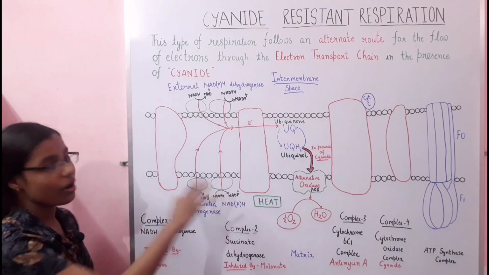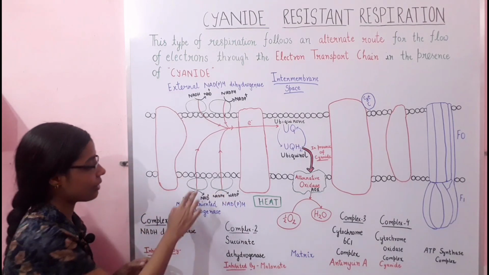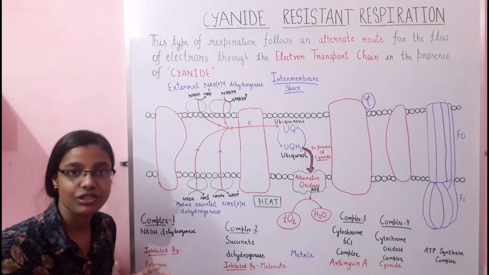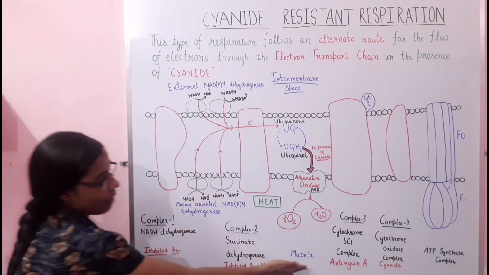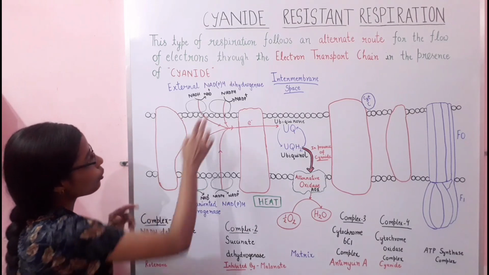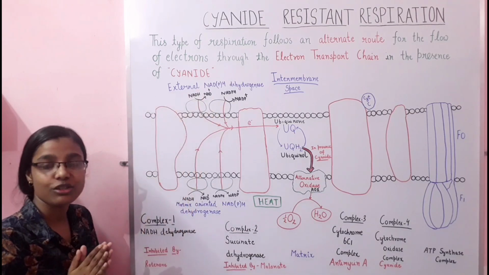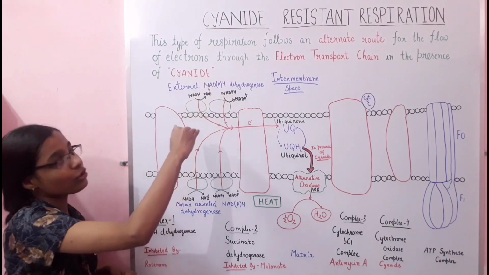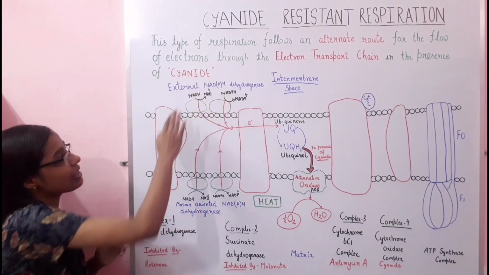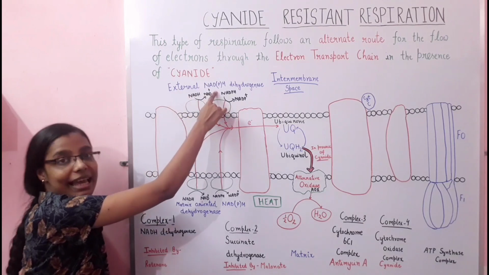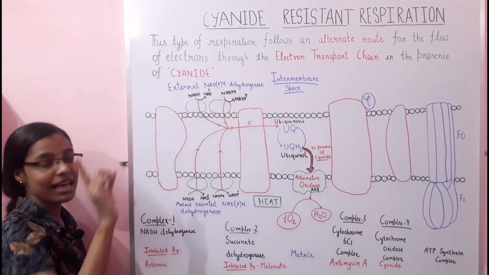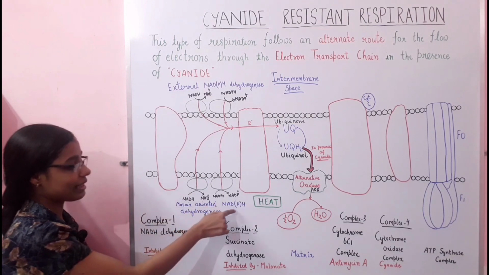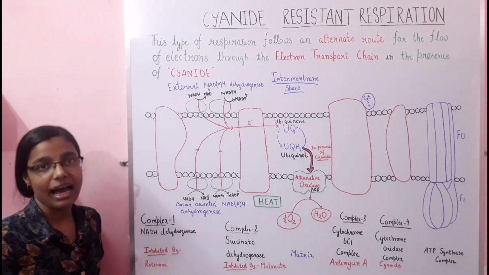There will be no effect of rotenone on these complexes. So two NAD(P)H dehydrogenase complexes are toward the matrix side, and two are facing towards the intermembrane space. These are called the external NAD(P)H dehydrogenase, and these are called the matrix oriented NAD(P)H dehydrogenase.